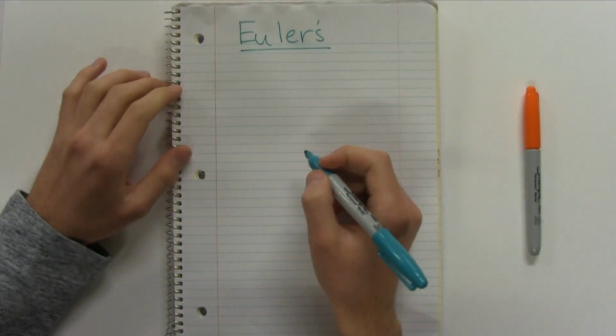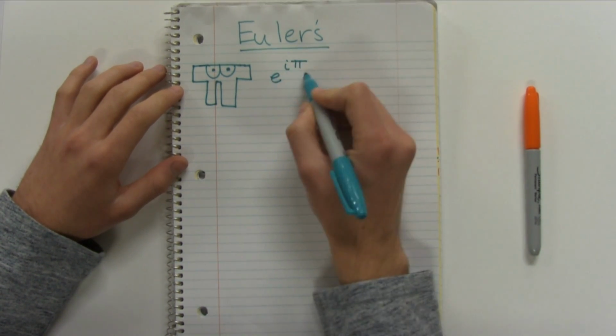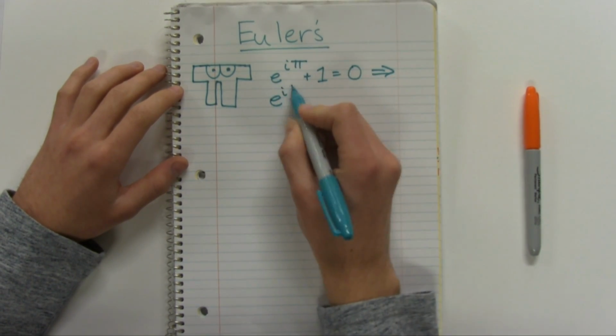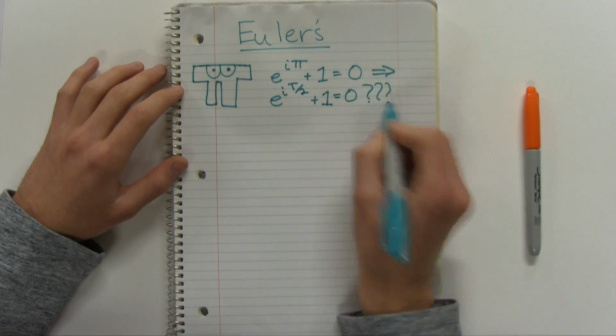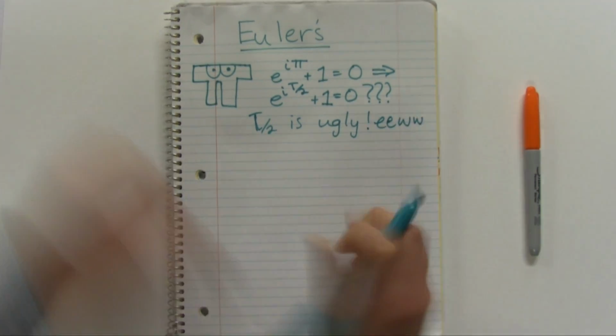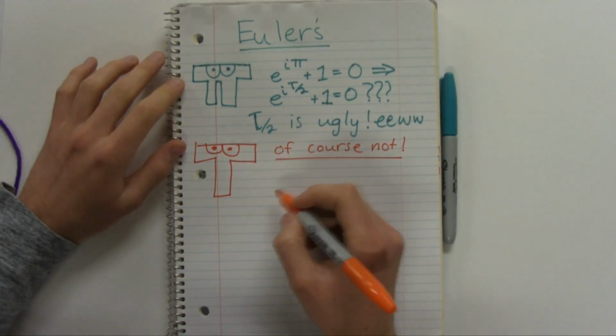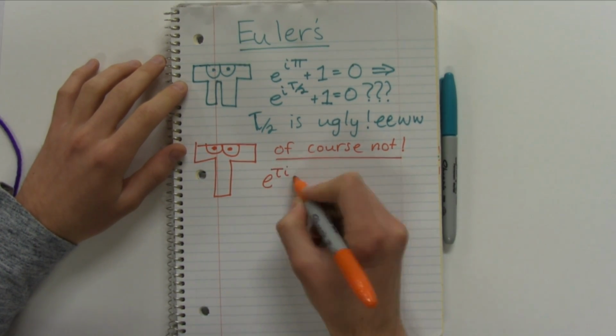Now I'll go into the biggest source of contention within the math community, Euler's formula. Pi says, tau, will you really dare change e to the pi i plus 1 to e to the tau over 2 i plus 1? That's hideous. Fractional coefficients are ugly. Tau responds passionately. Of course not. I would change it to e to the tau i equals 1.